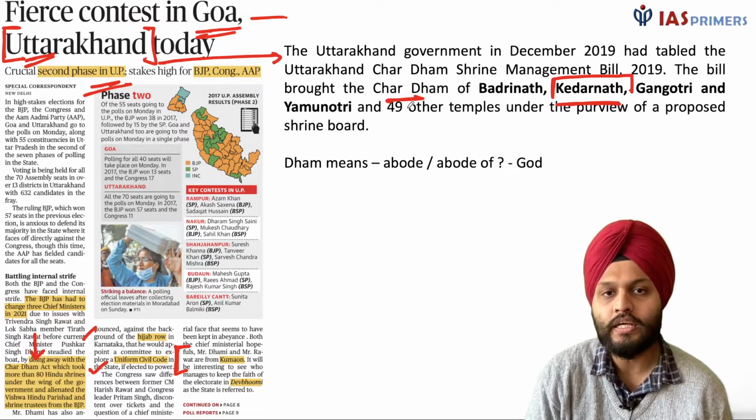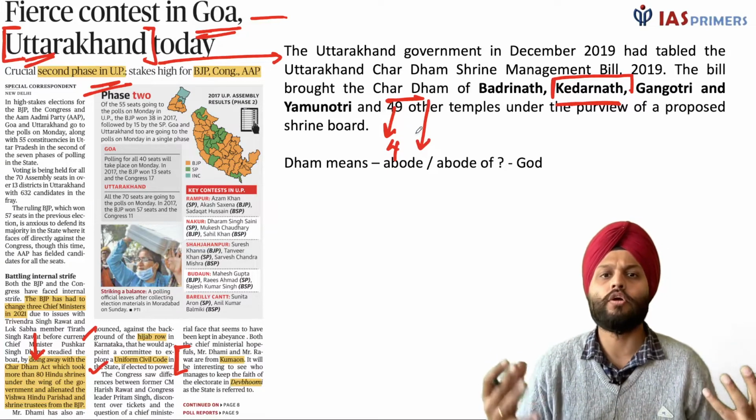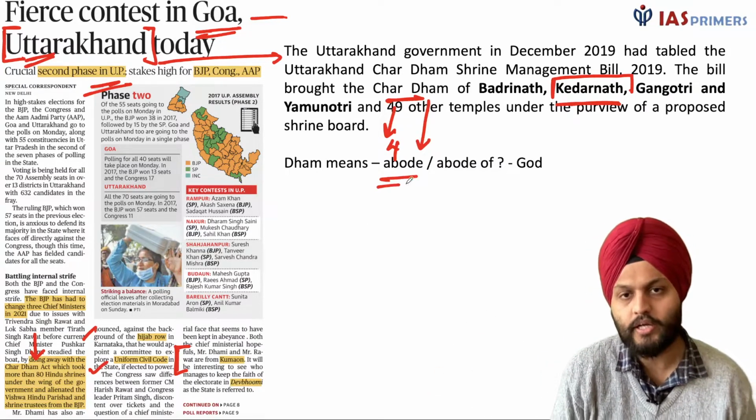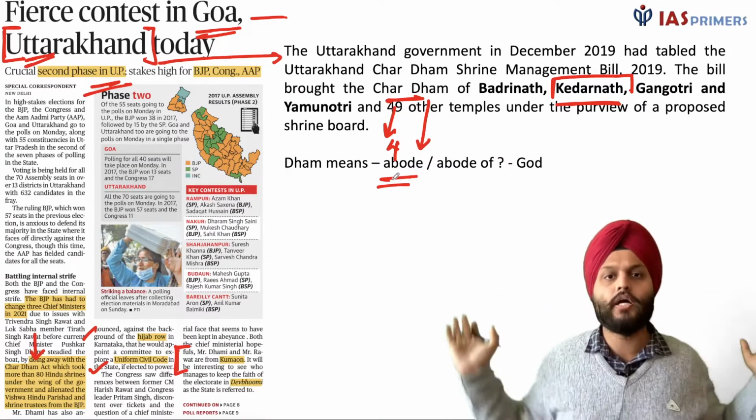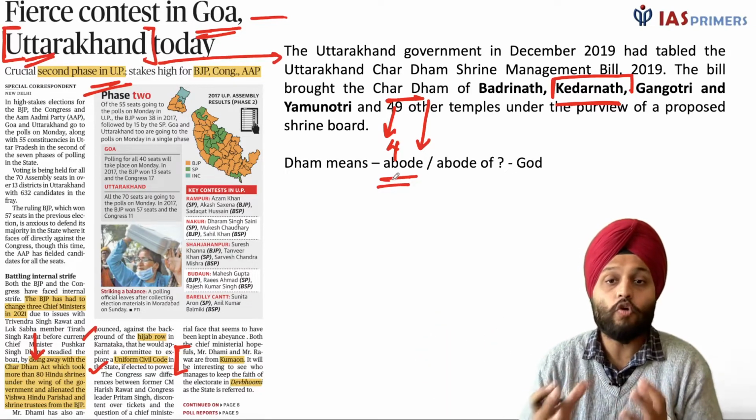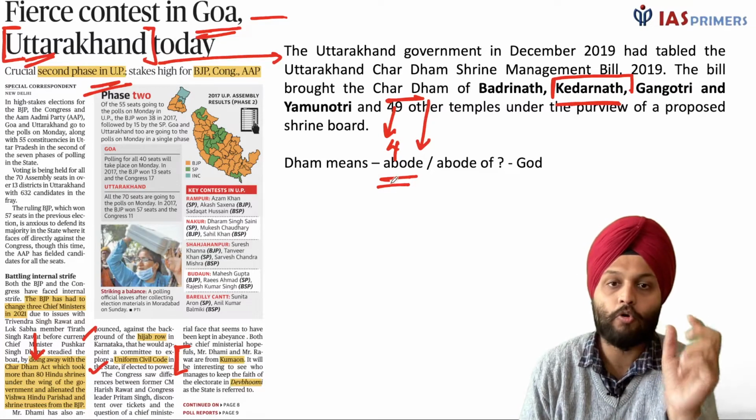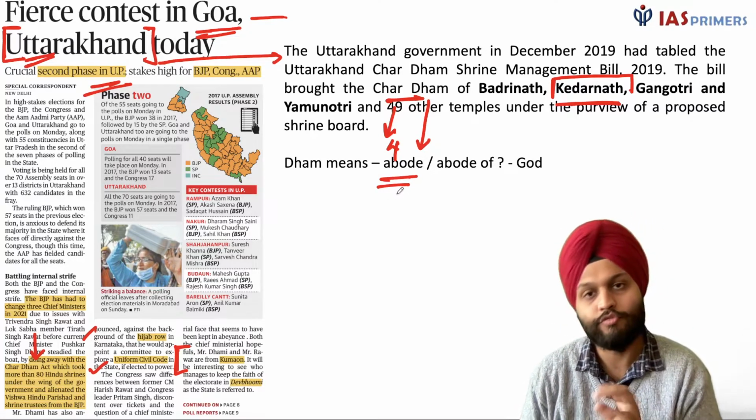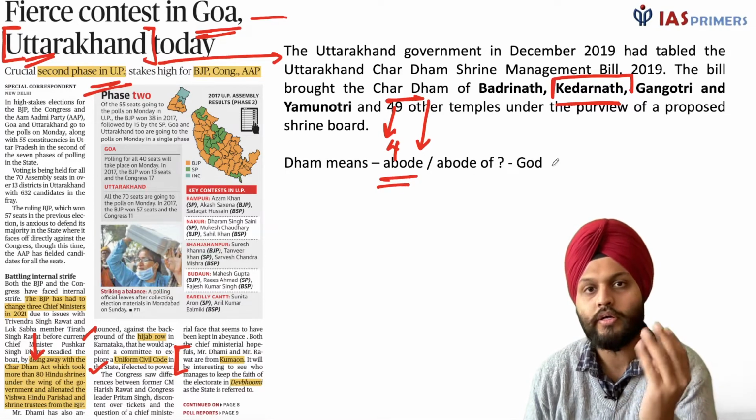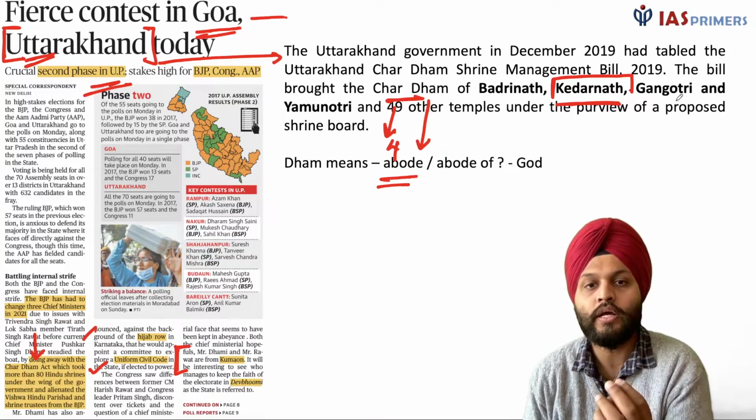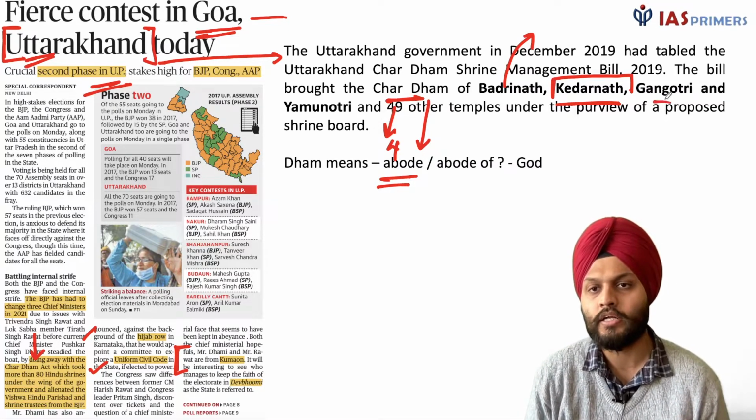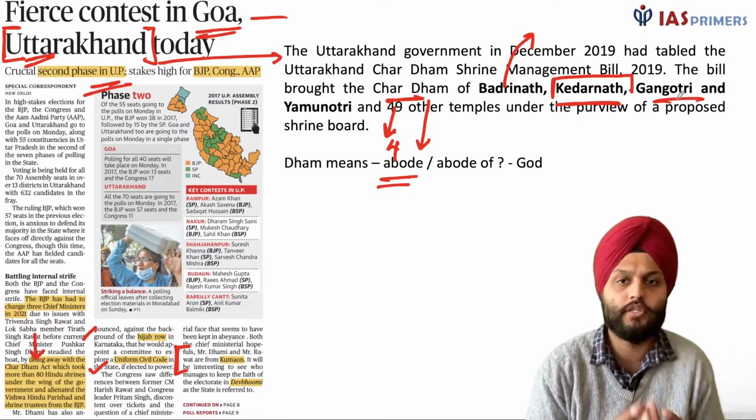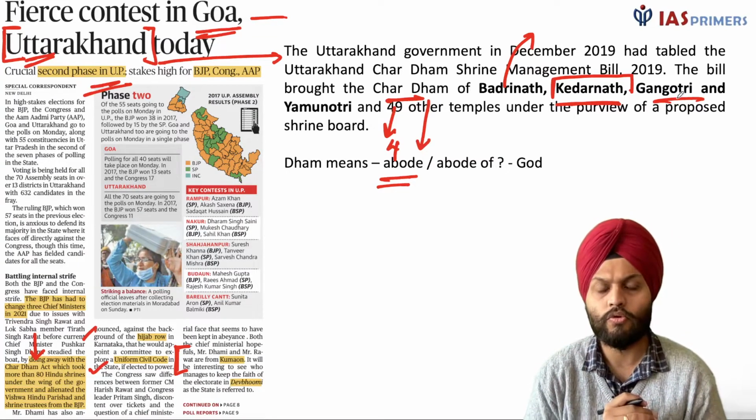Char Dham is basically 4. Char means 4, right? And Dham means place or abode. I took it from the net. What does abode mean, by the way? Abode is the place where one resides. For example, this is my abode, right? So Char Dham is the abode of God, or sites where God is. We have 4 sites in Uttarakhand which are particularly important: Badrinath, Kedarnath, Gangotri and Yamunotri. Badrinath is with Lord Vishnu, Kedarnath is with Lord Shiva, and Gangotri and Yamunotri are with Goddess Shakti. So these are certain things that you need to know.